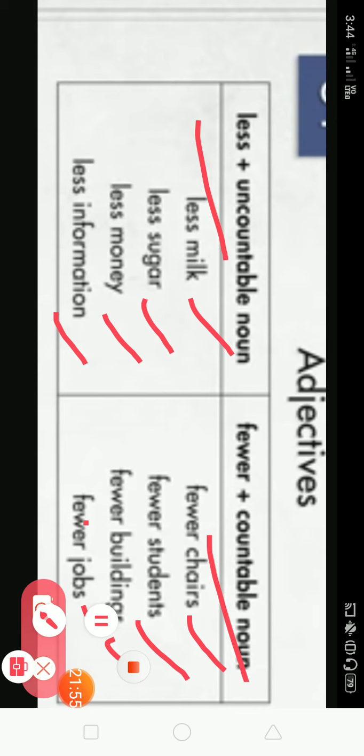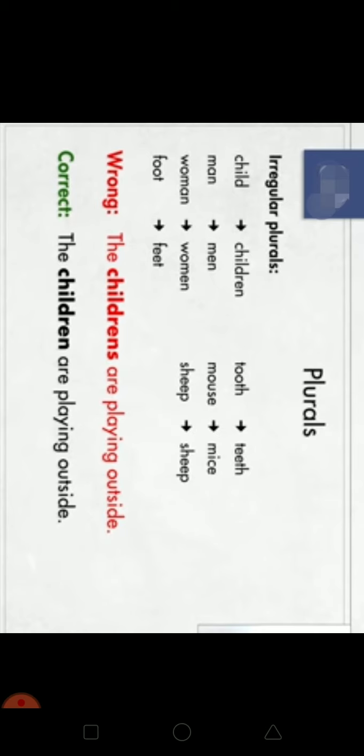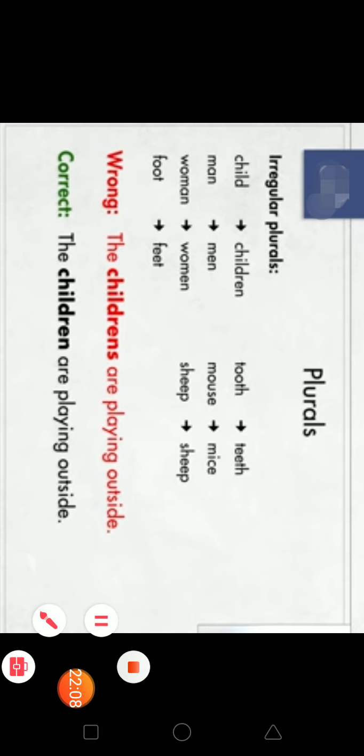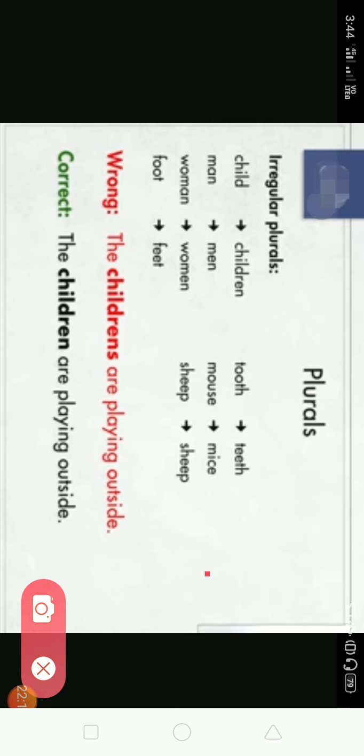now how to make plurals. This is a very common thing to keep in mind, how to make a noun plural.